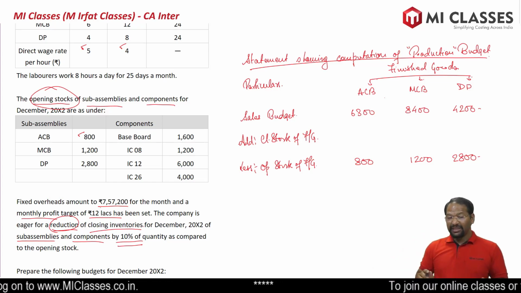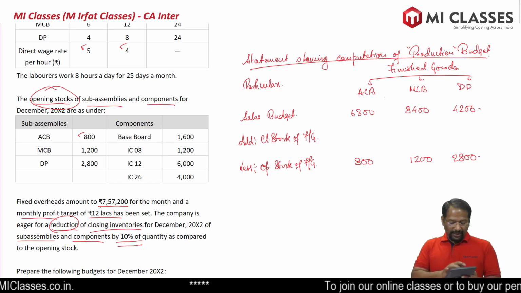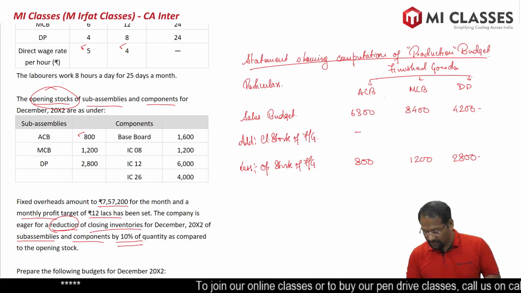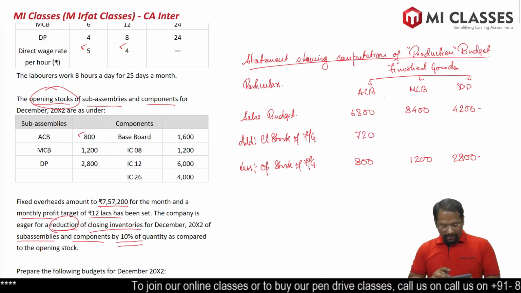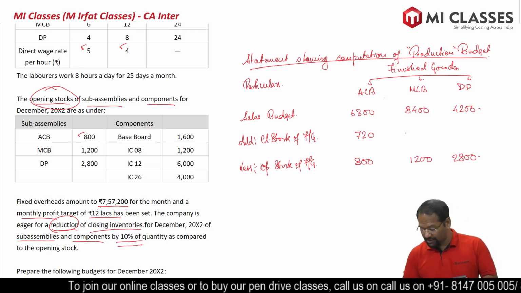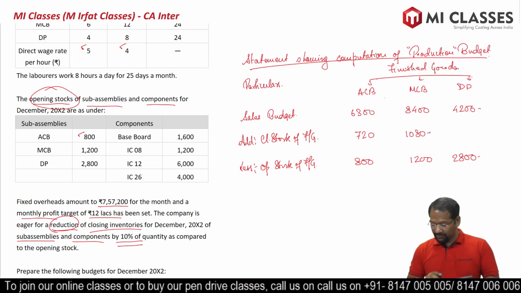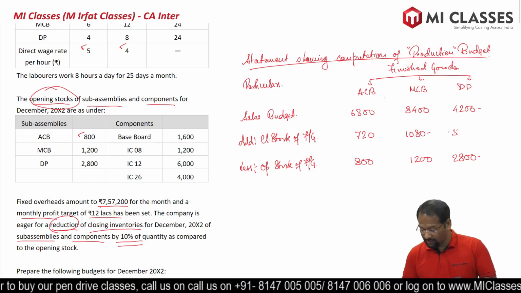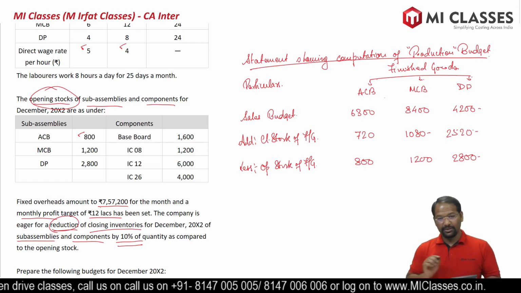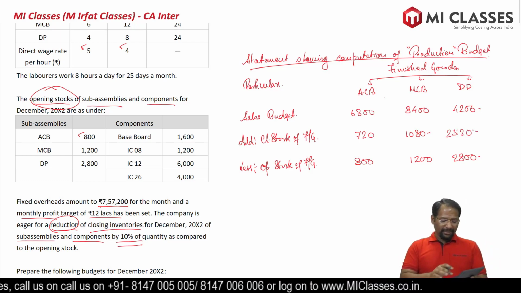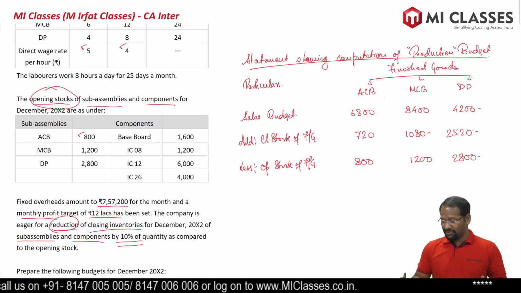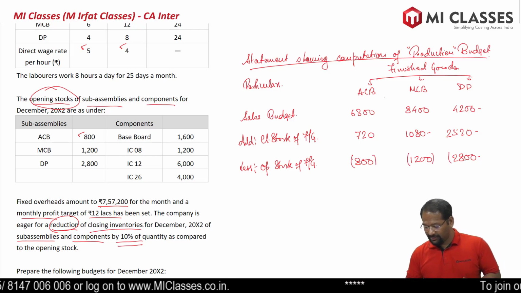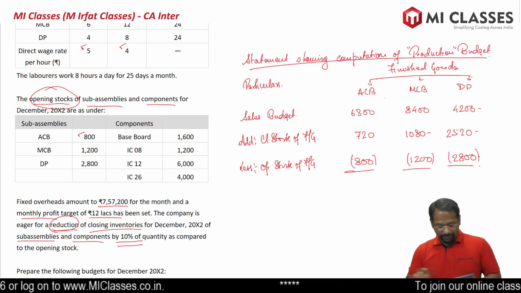Means, can I say it will be 90% of opening stock? So 800 multiplied by 90% will be 720 units. 1200 multiplied by 90% will be 1080 units. And last one, 2800 multiplied by 90%, 2520 units. Or you can directly do 800 minus 10%, because 10% is the reduction. 1200 minus 10%, like that also you can do. These are negative numbers. So let's sum it up.